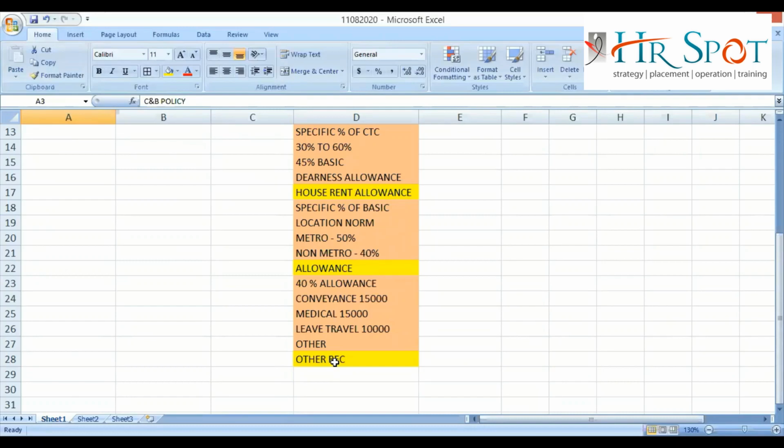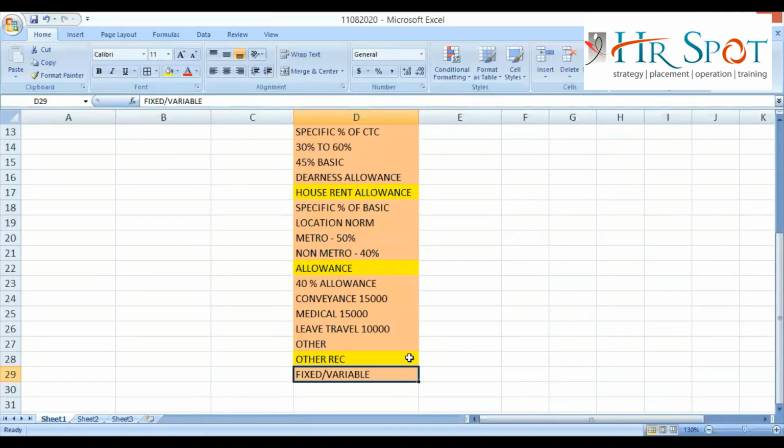So apart from basic, HRA and allowance, there can be any component that is receivable in nature that can be included inside the CTC. But that can be fixed in nature or variable in nature. Many companies have not included the variable portion inside the CTC. Some companies have included the variable portion also inside the CTC. So try to understand this thing. Apart from basic, HRA and allowance, the company can include any other receivables, fixed or variable, inside the CTC.